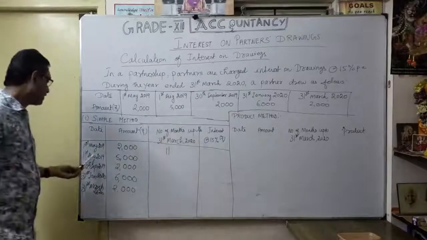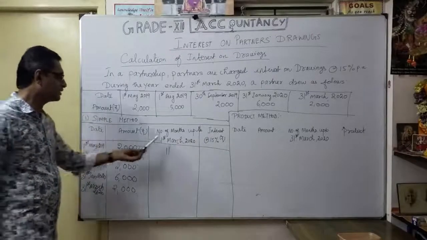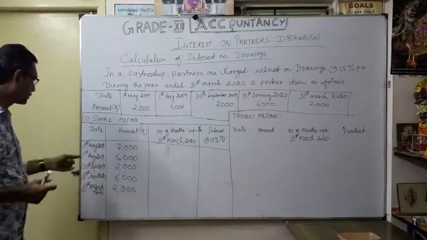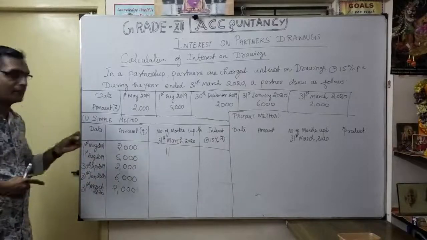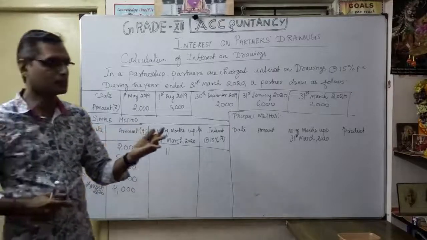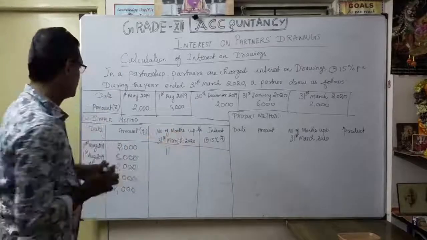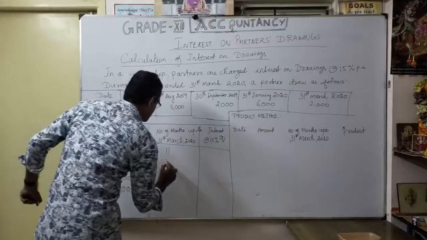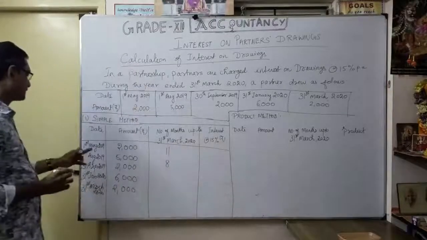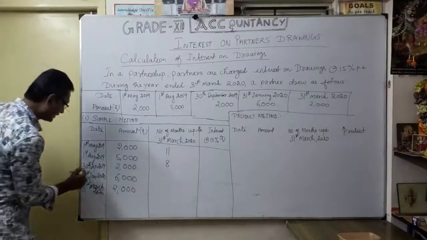Now 1st August 2019. How many months? We count from August: August, September, October, November, December, January, February, March. So 8 months. Thereafter 30th September, see the date.